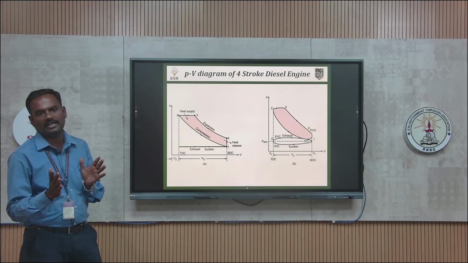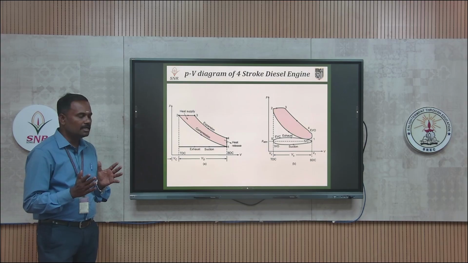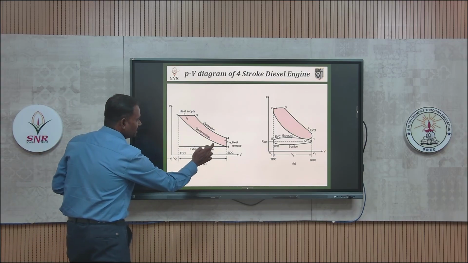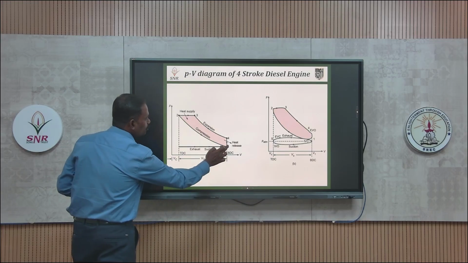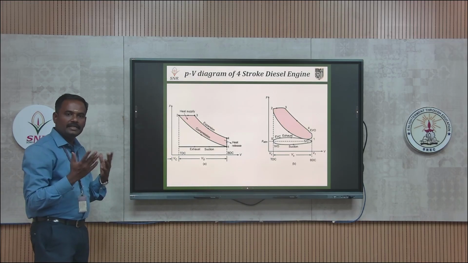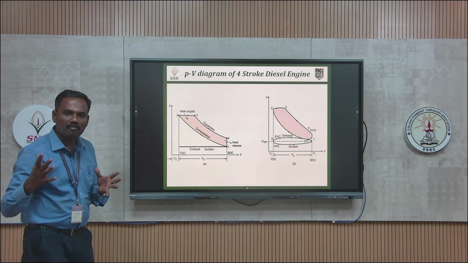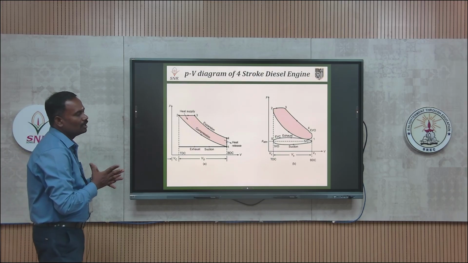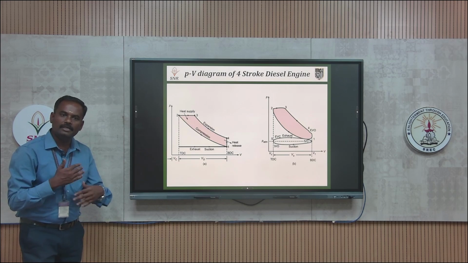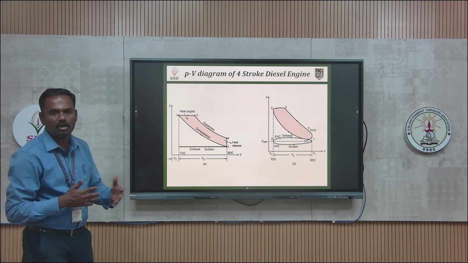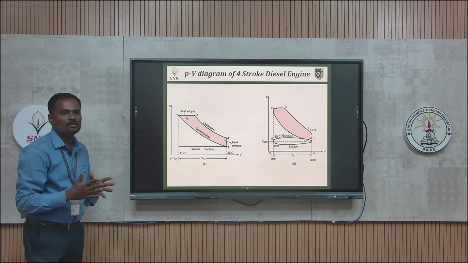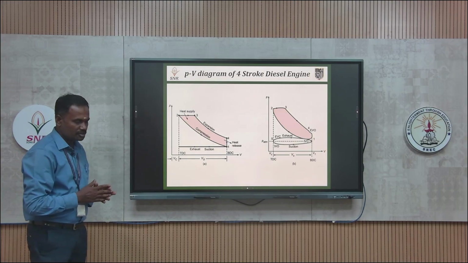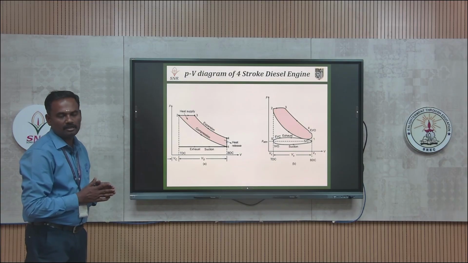The volume occupied by the air inside the cylinder gradually decreases. So what happens? The pressure is increasing during the compression stroke from 1 to 2. At the same time, the volume of air occupied inside the cylinder is decreasing. At the end of the compression stroke, the pressure builds up to a very high pressure, like 45 bar, and the volume is kept close, right? So at the end of the compression process, the pressure P2 is almost 45 bar.